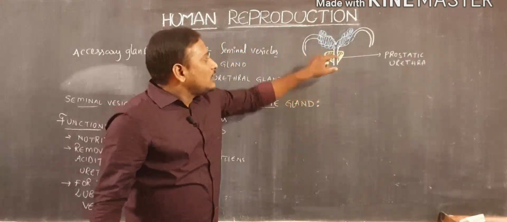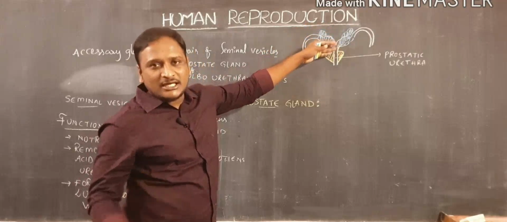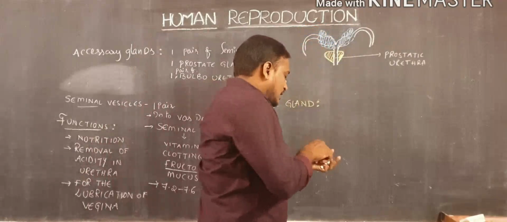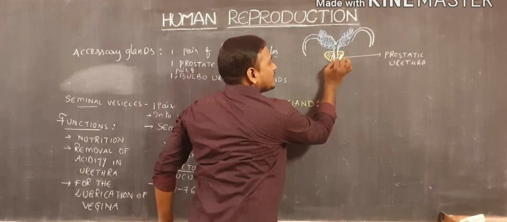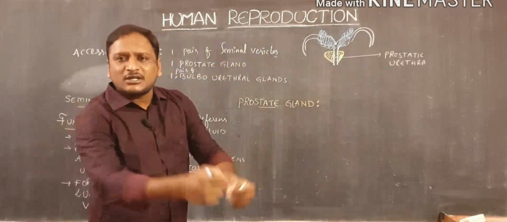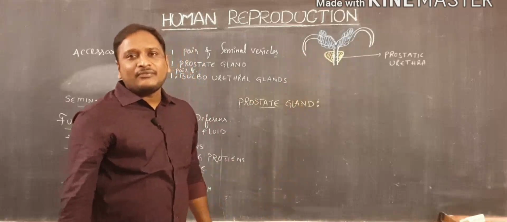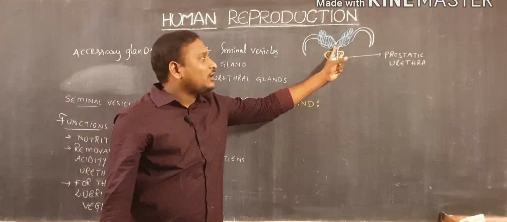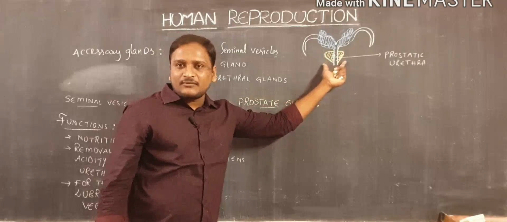Next, when you observe the prostate gland, it is one in number. Downside of the seminal vesicles, the prostate gland is present. The prostate gland opens into the urethra with multiple openings. There is no particular tube-like structure. The prostate gland releases its secretions when the sperm cells are traveling through the urethra and reach the prostate gland.